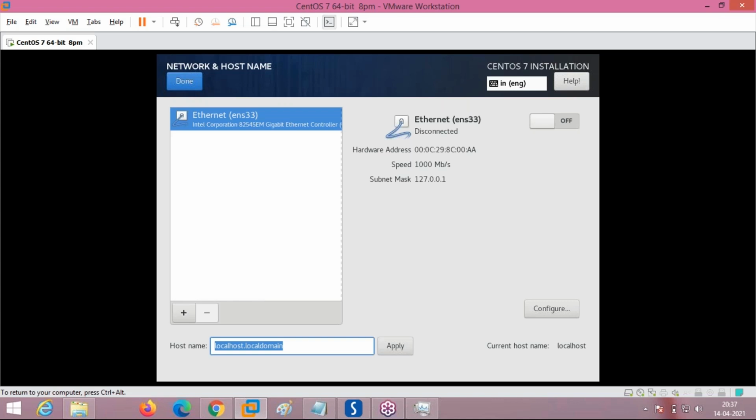How to set up these host name and network settings after the installation of the operating system is done. I'll show you manually. If you set it here, it becomes automatic, and you will not know what is happening in the background. So I am actually taking the default settings only, no changes.